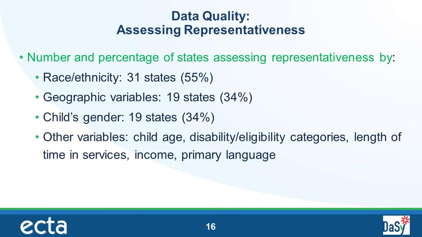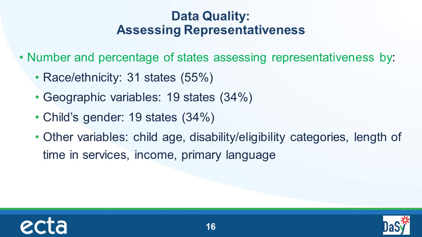We also coded the variables states were using to assess the representativeness of their data. The top 3 variables that states looked at were race and ethnicity, geographic variables like district, county, or region, and child gender. The data here show the number of states that assessed representativeness by each of these factors. There were 31 states, or 55%, that assessed representativeness by race and ethnicity. This is up from 54% last year.